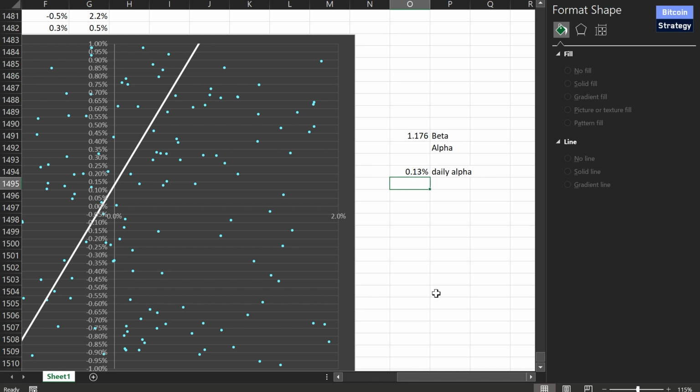Now, how much is this per year? We simply take this value, we add 1 to this, then we get a factor over here. So that factor is 1.0013. And then we take this to the power of a year, right? 365. And then again, we subtract 1 from this, show this as a percentage, and then we get the annualized alpha. So in other words, if Bitcoin isn't moving at all, Zilliqa is expected to increase by 61%.